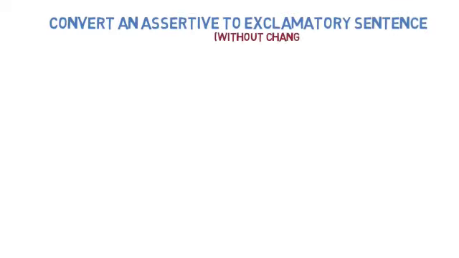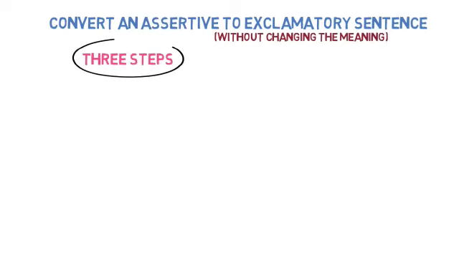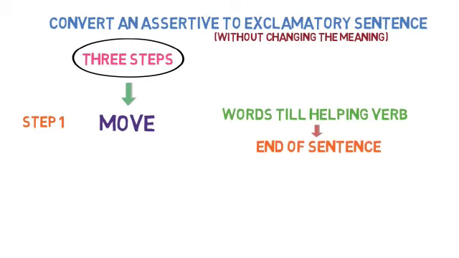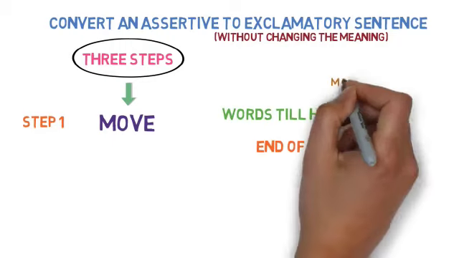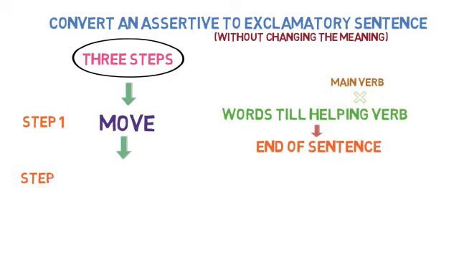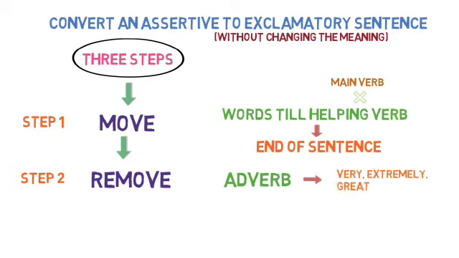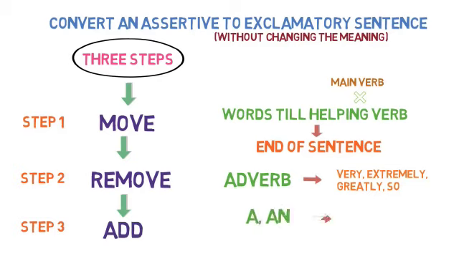When we are converting from assertive to exclamatory without changing the meaning, there are 3 steps. Number 1 says, move. We need to move the words till the helping verb towards the end of the sentence. If there is no helping verb, we will move the main verb. Step 2 says remove adverbs, the words like very, extremely, greatly. So we will remove them. Step 3 says add. If a or an is there in a sentence, we will add the word what, and if not, we will use how, and an exclamation mark at the end.